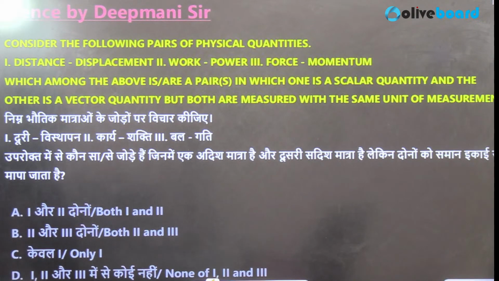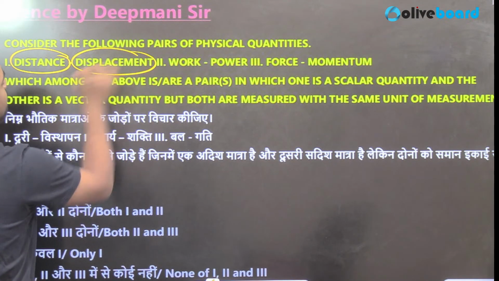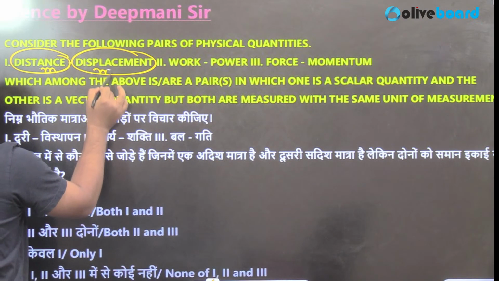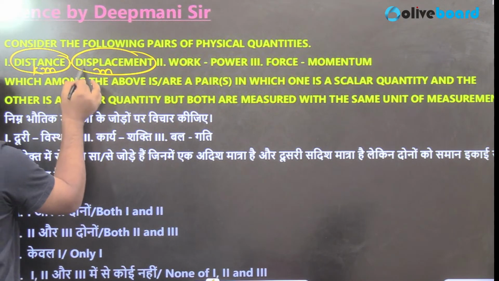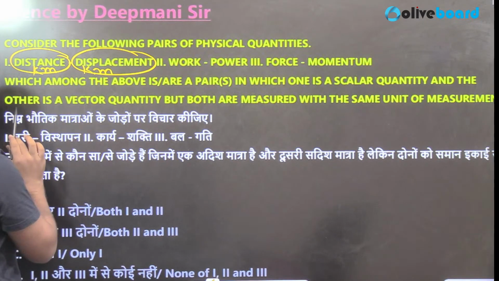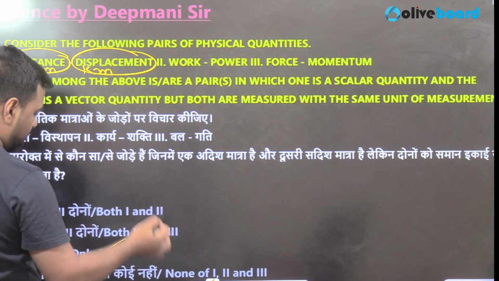So what do you think? Here, if I talk about distance and displacement, distance has the unit meter, and displacement also has the unit meter, or we can link it with the kilometer as well, right? Both have the same units. And distance is actually a scalar and displacement is a vector. So we'll go with the first one.